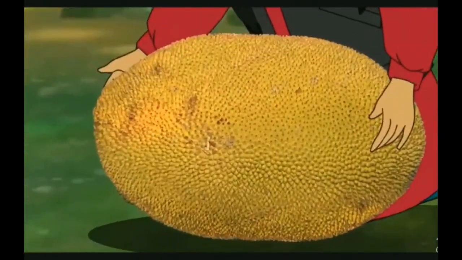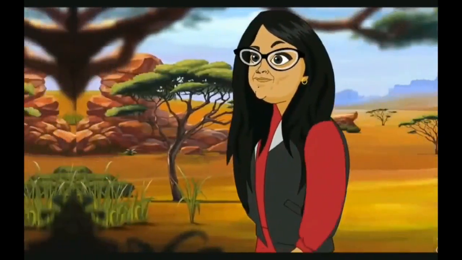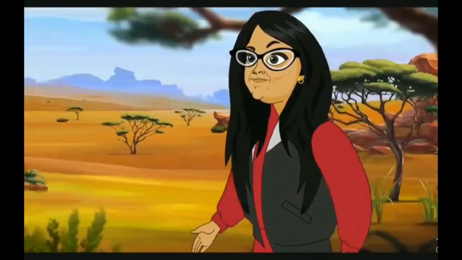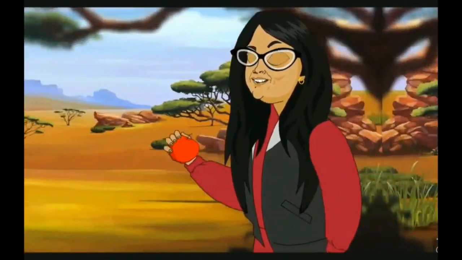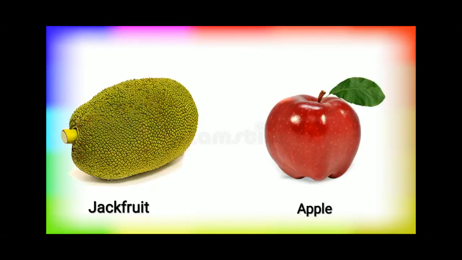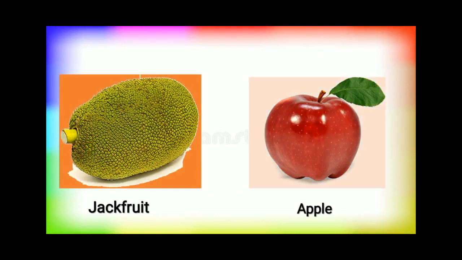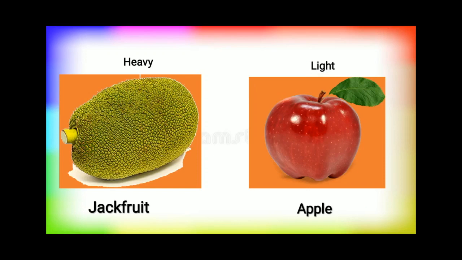So, what was the difference between an apple and a jackfruit? She was able to pick up the apple very easily, but when it came to the jackfruit, she couldn't pick it up. Well, that is because the jackfruit is heavy and the apple is light. The apple was light, that's why Sunitra was able to pick it up very easily. But the jackfruit was very heavy, so she could not pick it up.